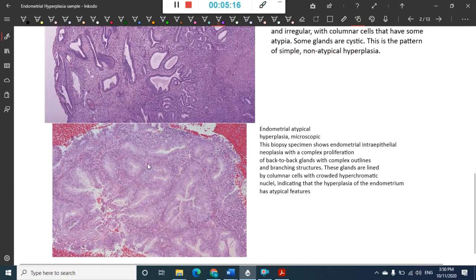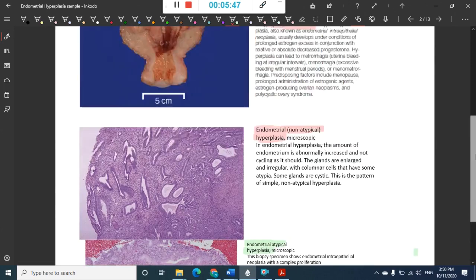Now this is the picture of atypical endometrial hyperplasia, where there are complex glands. See, the glands are many, cystic like this, they are very complex, right? And they are also lined by columnar epithelium with hyperchromatic nuclei. Here you will see hyperchromatic nuclei, crowded endometrial glands. Okay, complex outlines and branching structures are seen. So this is about endometrial hyperplasia, but atypical endometrial hyperplasia. So these are the pictures which you see.